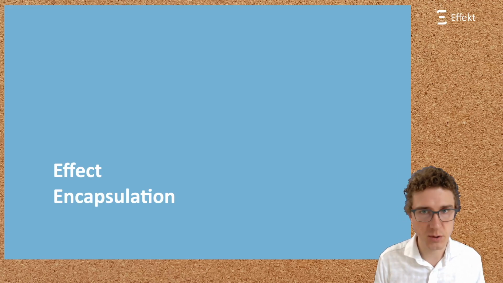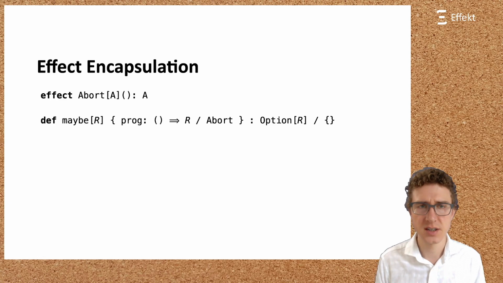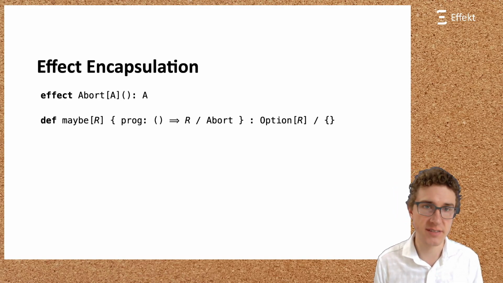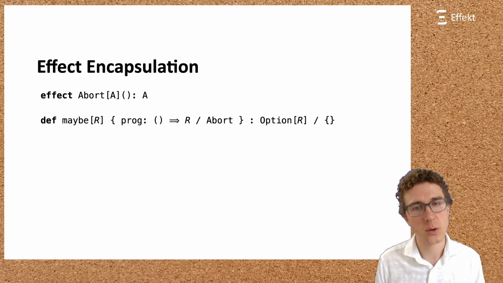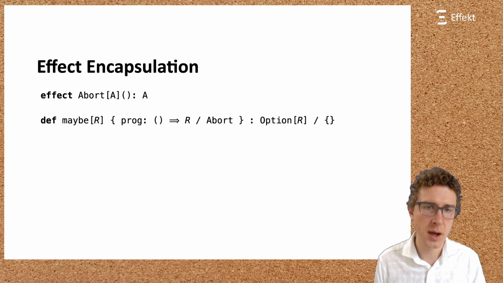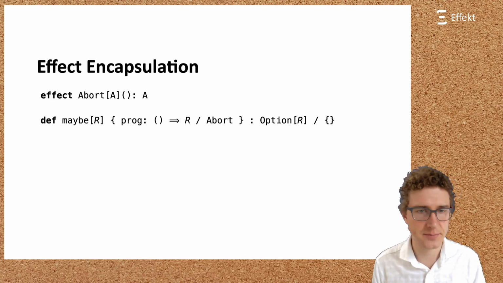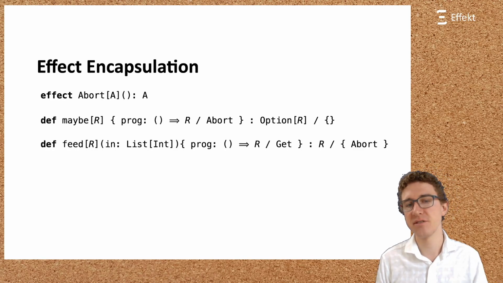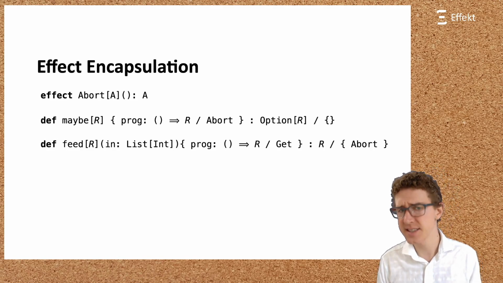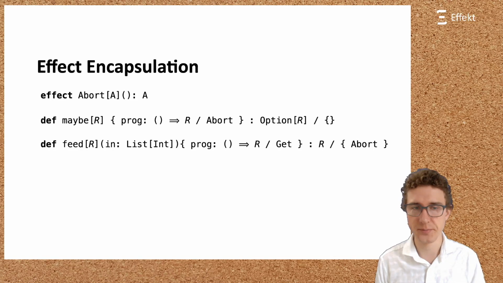Related to the topic of effect polymorphism is another important topic, effect encapsulation. To discuss effect encapsulation, let us assume another effect called abort. We also define a handler, maybe, that handles abort into an optional value. In the following, we adapt an example from the JFP paper "Doo Bee Doo Bee Doo" by Convent et al., but first we need some more prerequisites. We define a handler feed that handles our get effect by reading values from a given list. In case there are no more elements, we use the abort effect.